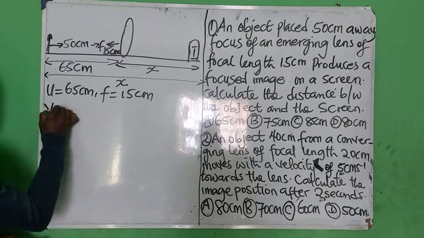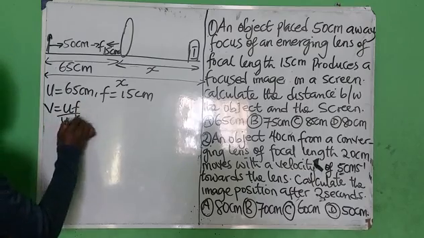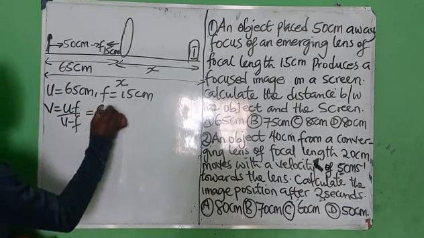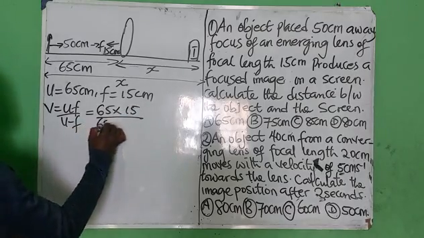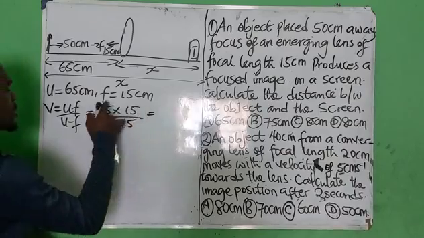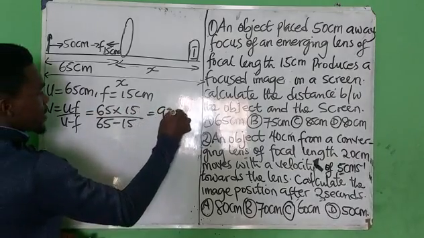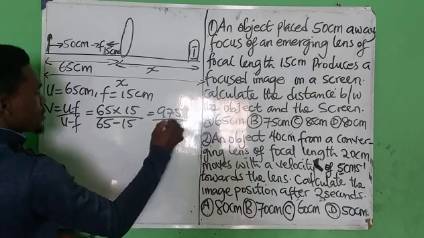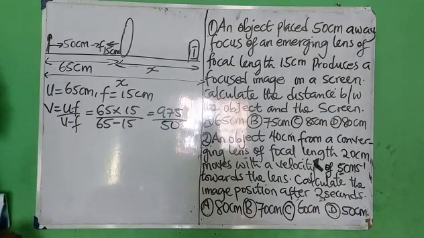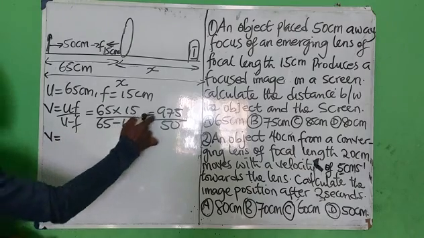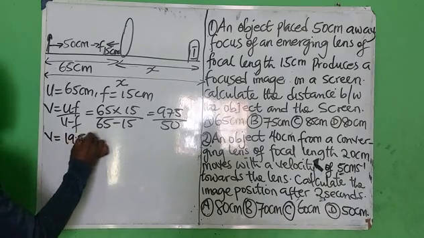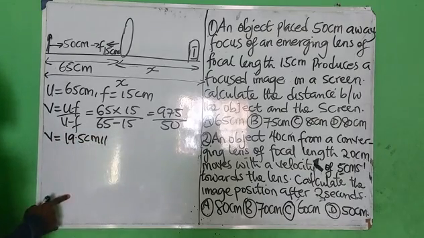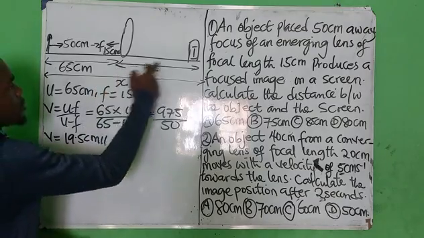I gave us that V is equals UF over U minus F. U is 65 and F is 15. U is 65 minus 15. This times this, I'll get 975 over this minus this, I'll get 50, right? It therefore means that V is equals 975 divided by 50, which is 19.5 centimeters. Alright, so which means that from here to here is now 19.5 centimeters.